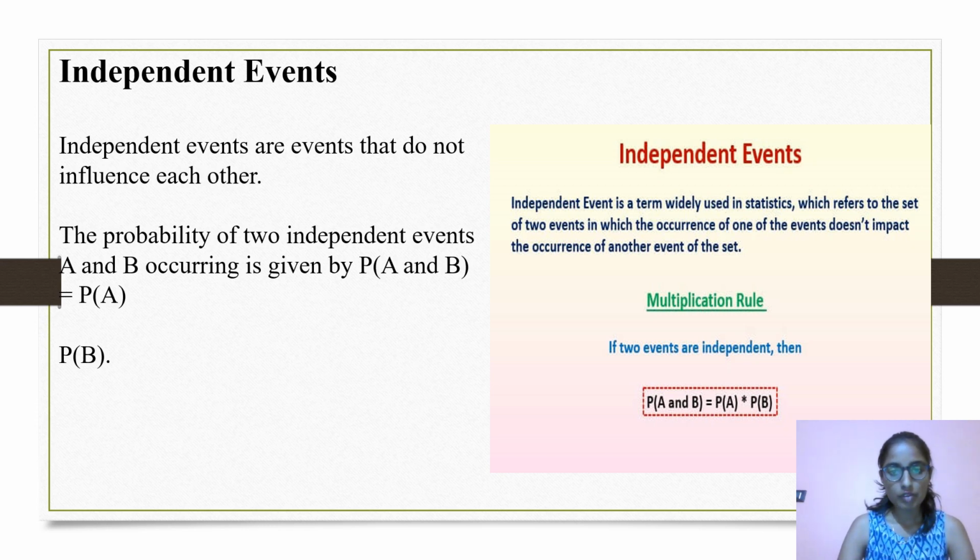Independent event is a term widely used in statistics which refers to a set of two events in which the occurrence of one of the events doesn't impact the occurrence of the other event of the set. If two events are independent, then P of A and B equals P of A star P of B.